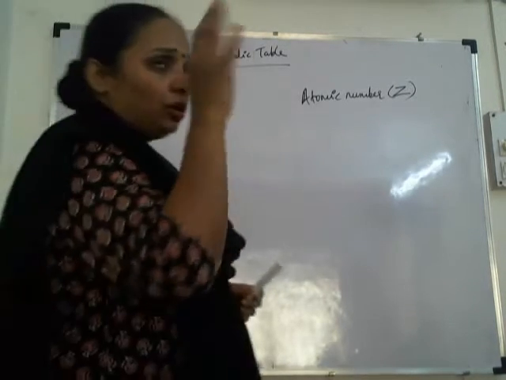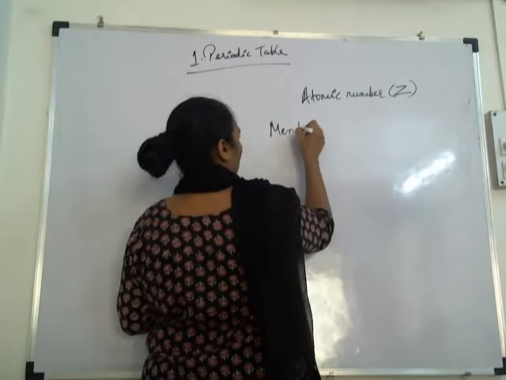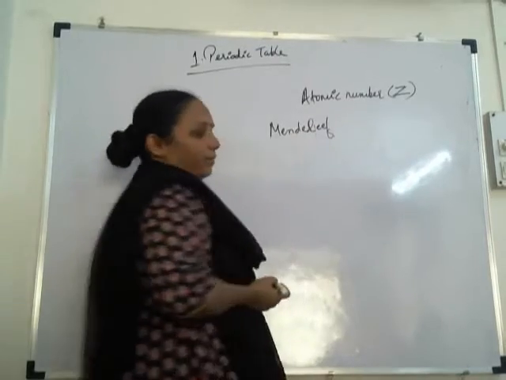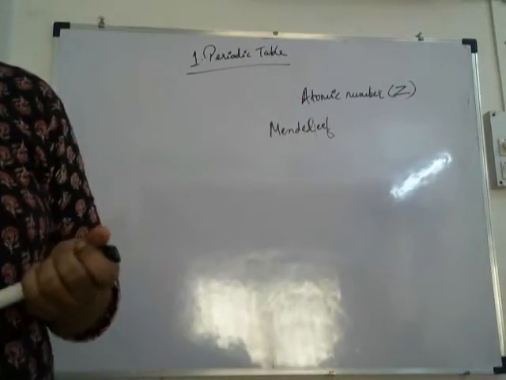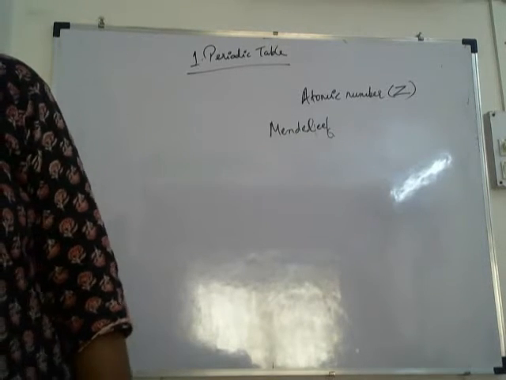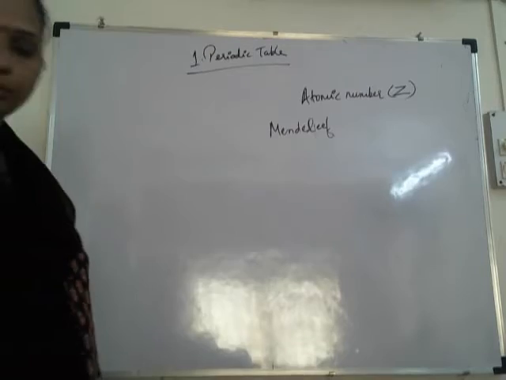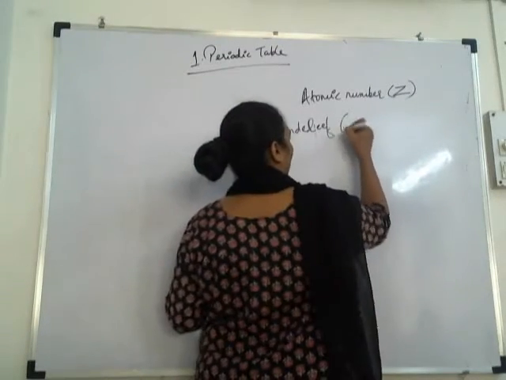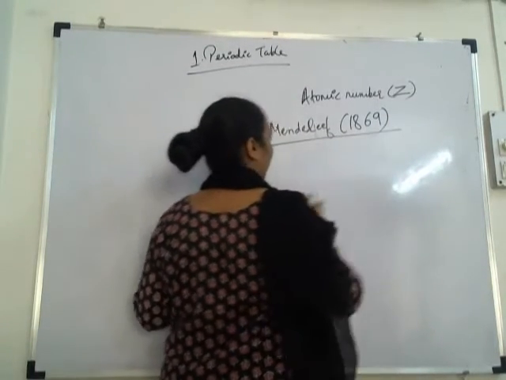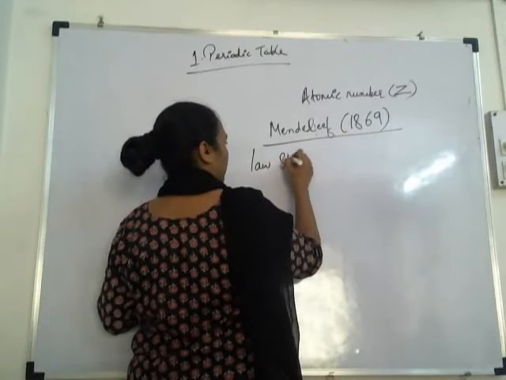Next, not Dobereiner or Newlands, but in exams mostly they ask Mendeleev's law. So give the heading Mendeleev's periodic law. In bracket you can write the date 1869.